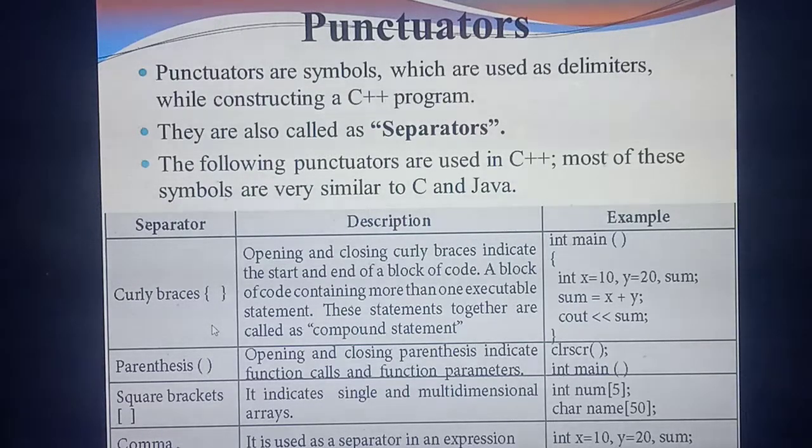Okay. So in a program we used to call it a code, programming code. You are going to write a block of code. What do you mean by block of code? A collection of codes. For example, inside the curly brace you have written only one line, we can call that a code, one line of code. But if you are going to write 10 or 15 lines, or 5 or 10 lines of code, that we can call a block of code. Understand? That means you are going to write more than one statement.